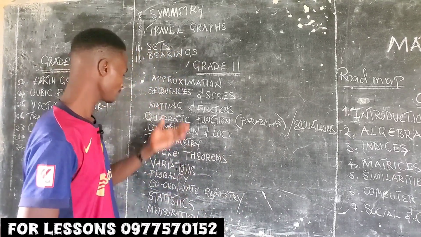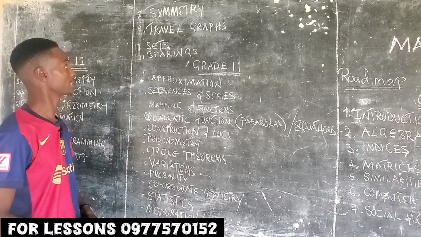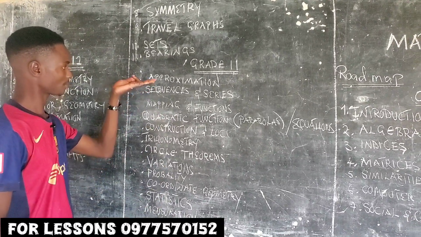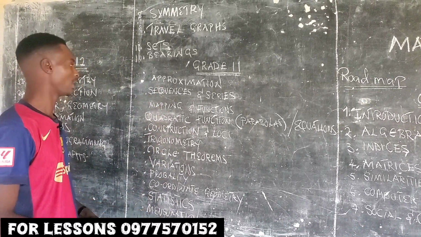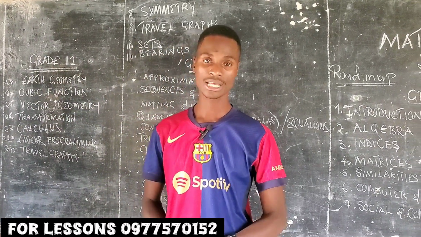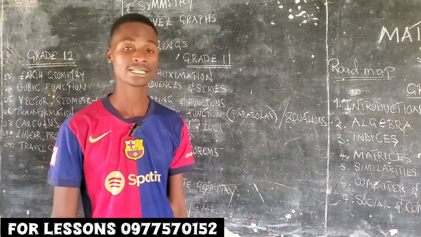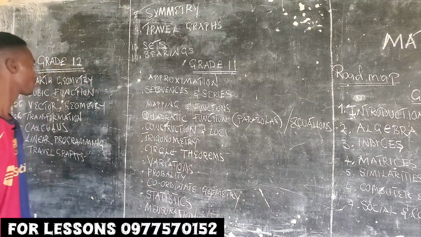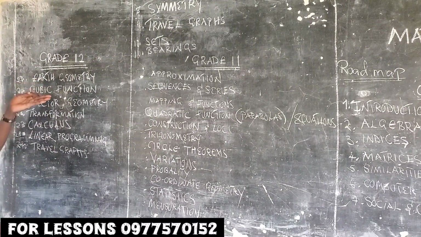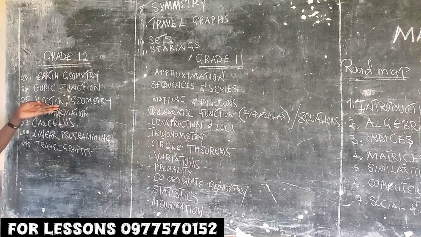Alright? So these are the topics in grade 11. Okay, I have mensuration. So from approximation up to mensuration here. Now, in grade 12, there are not as many questions as in grade 10 and 11. Now, look at grade 12. Grade 12 here, we have earth geometry, cubic function, vector geometry.